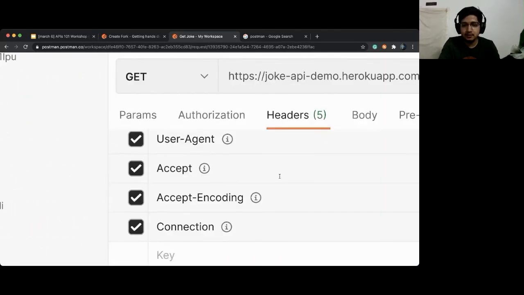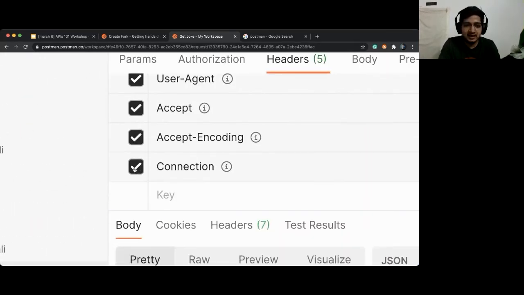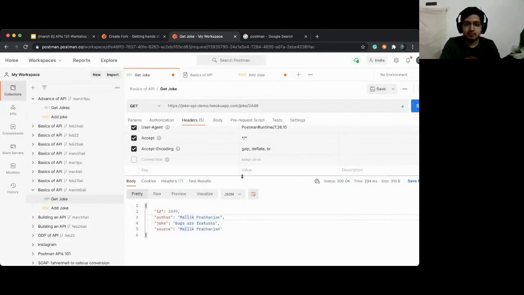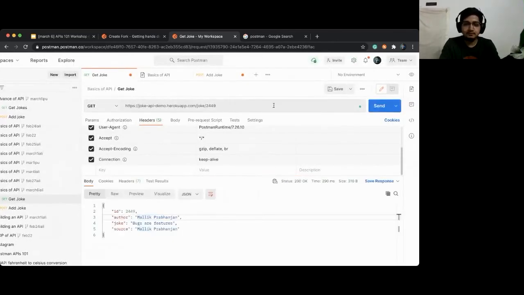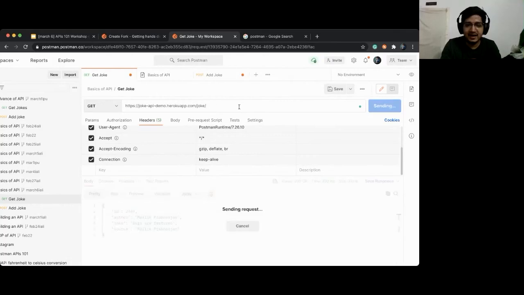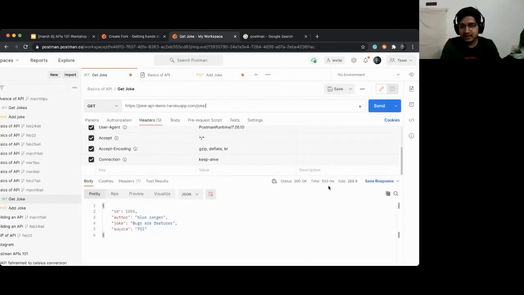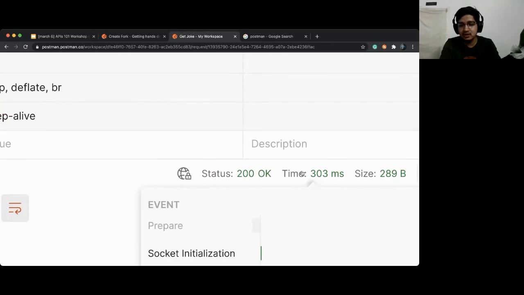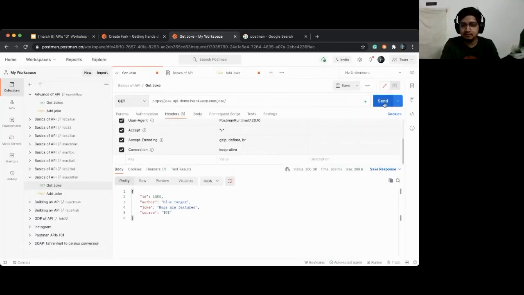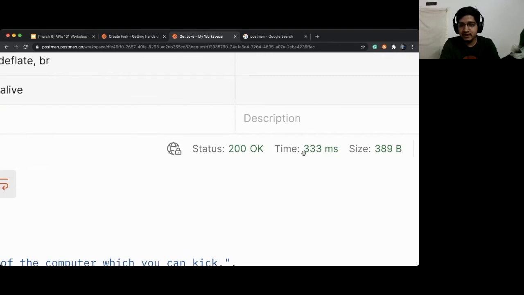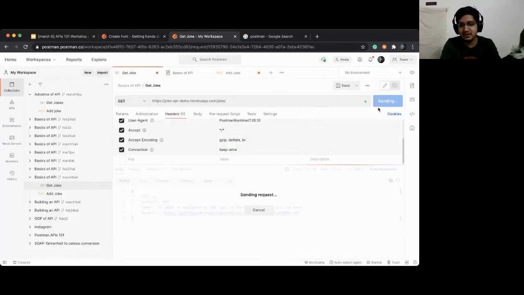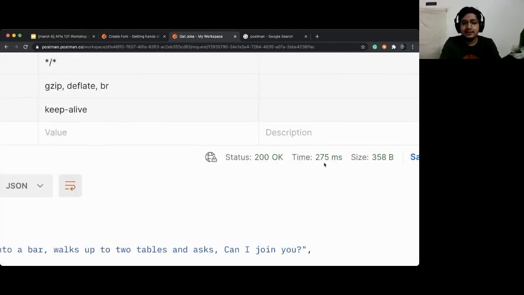Go to headers and deselect this header of connection. If it is visible, just unselect this. Click on send and click send from random joke. Okay, and you can see the connection time is taking 303 milliseconds. Send it again. It will take 333. Send it again. Keep sending it, and you will see that the connection time in milliseconds is going to be more and more.